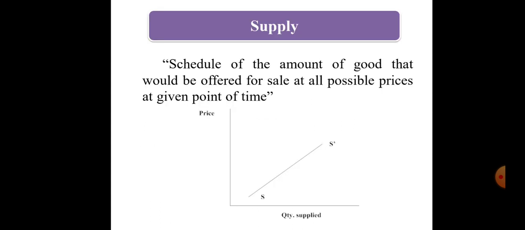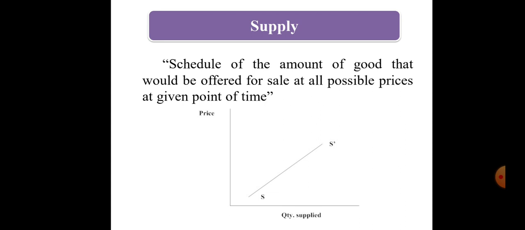So this was about the demand. Now we have the supply. Supply means it is just like demand. There also the important factor is the supply. So supply means schedule of the amount of goods that would be offered for sale at all possible prices at a given point of time.